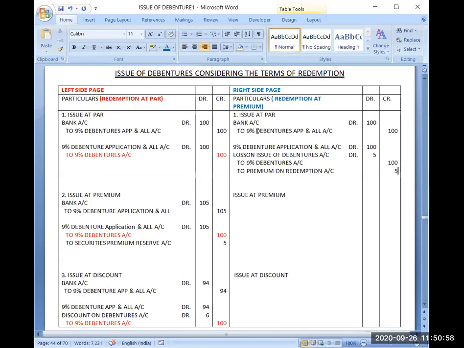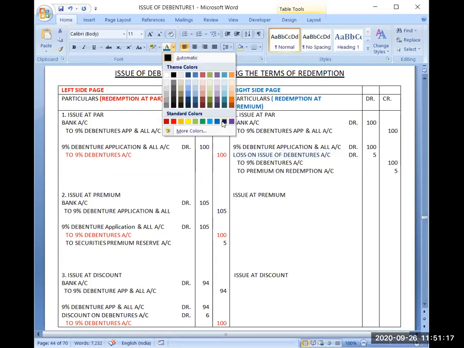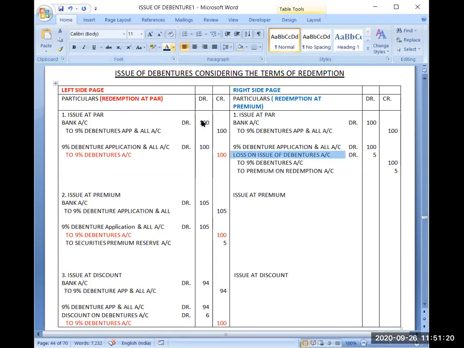₹5. So now what is the difference between redemption at par and redemption at premium? Try to compare the entries. Now you have both side entries. If you compare, you will find the difference. One loss is there and one liability is there. One loss is there and one liability is there. This is the only difference which I have highlighted.